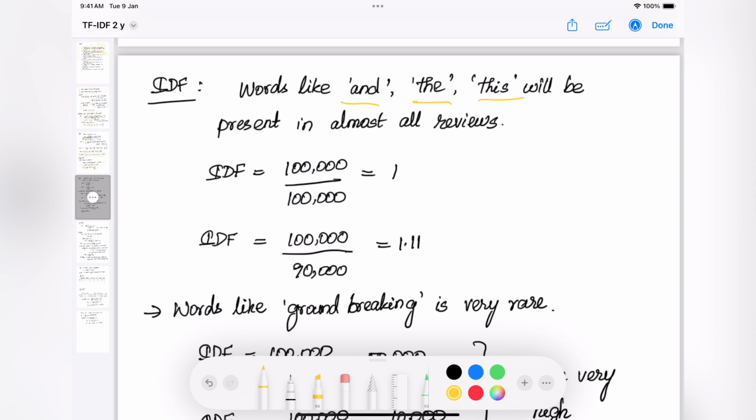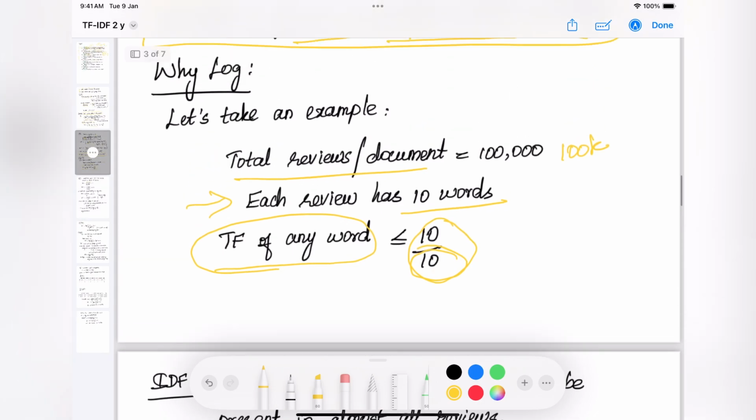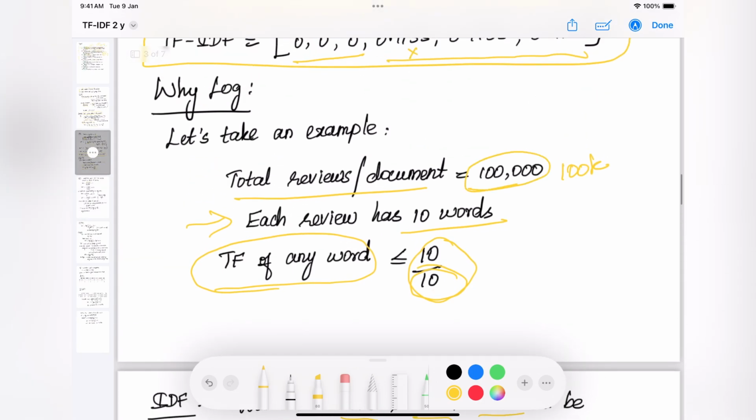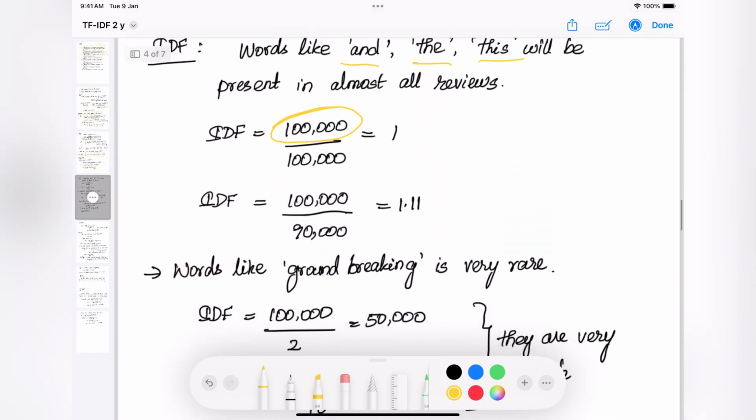To calculate the IDF, the numerator will always be the same for every review, because it is the total number of documents in the corpus. How many documents do we have here? We have 100k documents. So the numerator here will always be 100k, and the denominator.